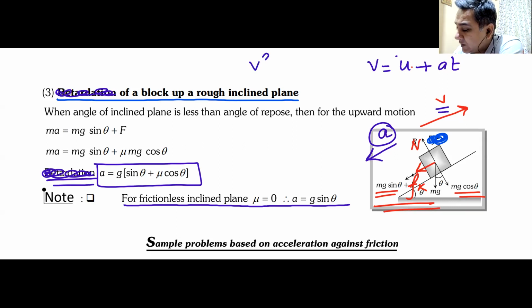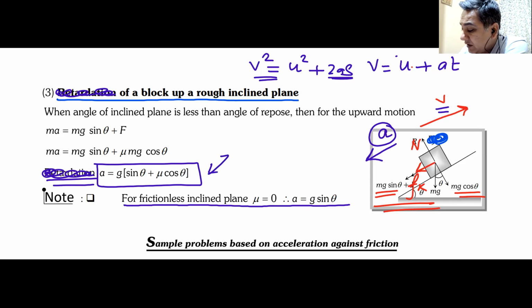Then you can use the equation v squared = u squared + 2as. v is 0, u is given to you, and a you already know from this formula. You can calculate after how much distance it will stop.